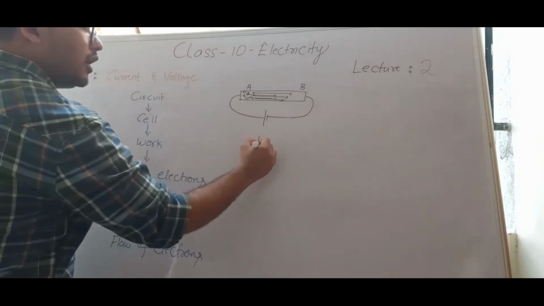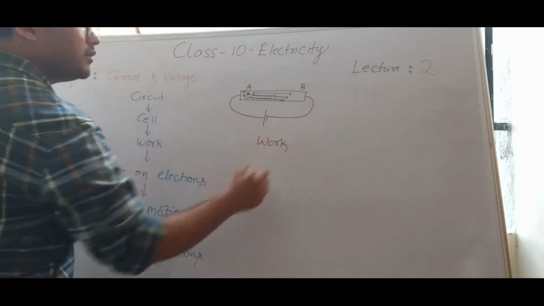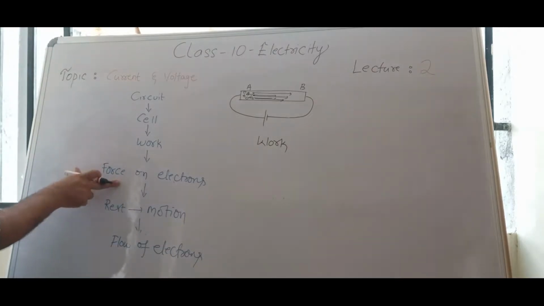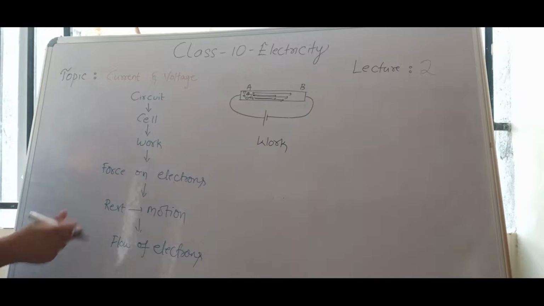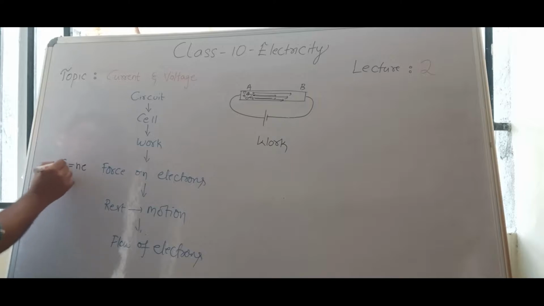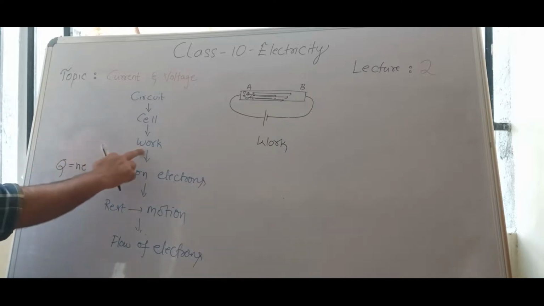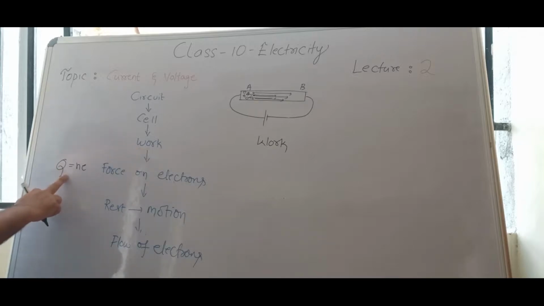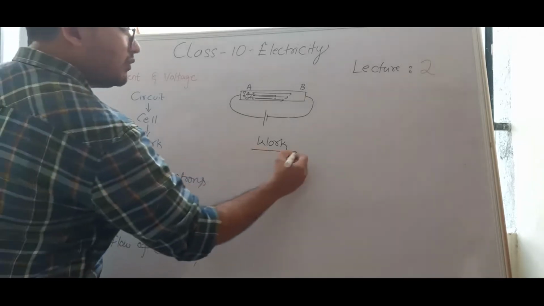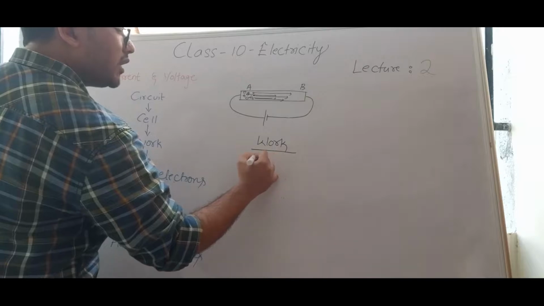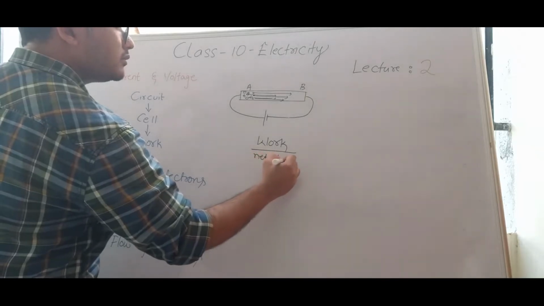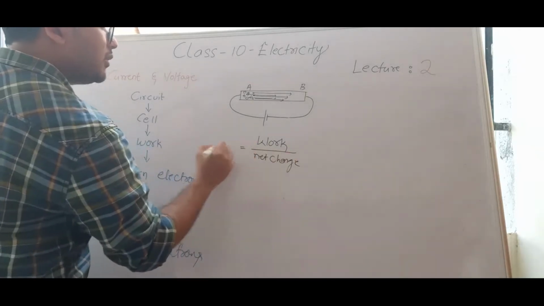That means you are doing some work on free electrons. Free electrons are nothing but charges. How many free electrons we don't know, that we can take as N into E. Number of electrons is nothing but Q, the net charge. You are doing some work on the net charge, which is nothing but voltage.